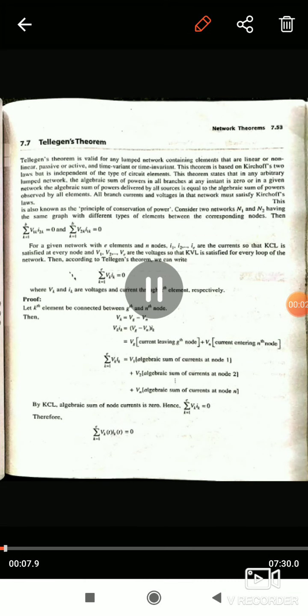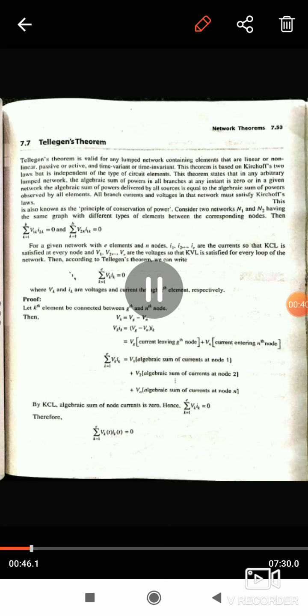Tellegen's theorem is valid for any lumped network containing elements that are linear or non-linear, passive or active, time varying and time invariant. The theorem is based on Kirchhoff's two laws, Kirchhoff's current law and Kirchhoff's voltage law, but is independent of the type of circuit elements.